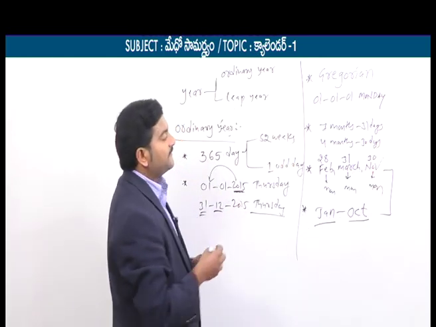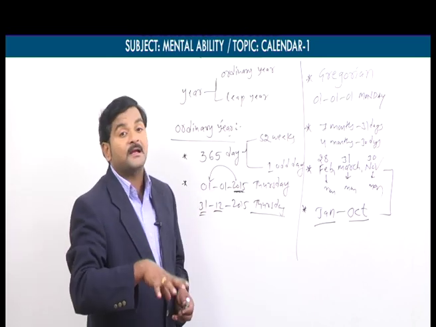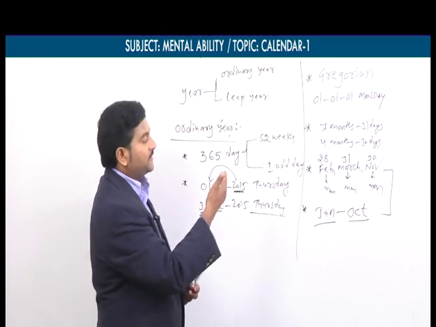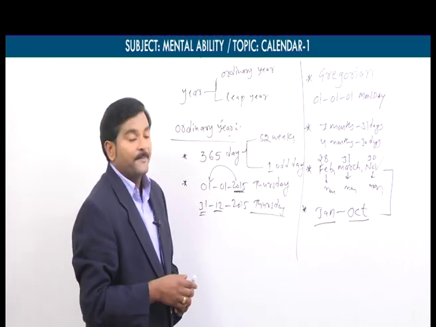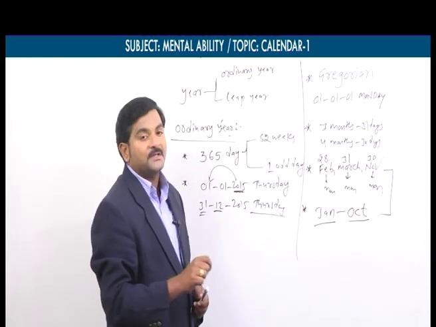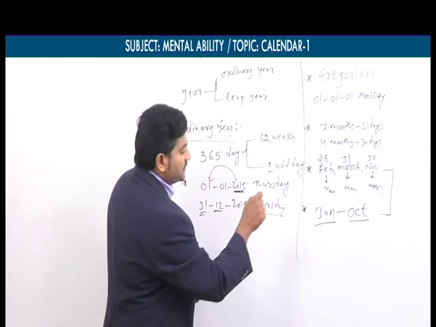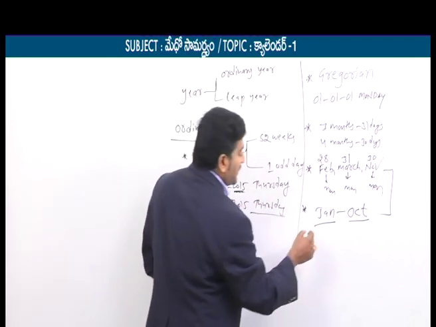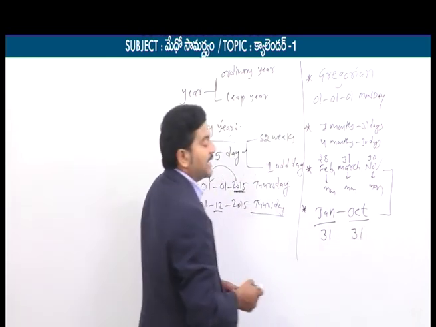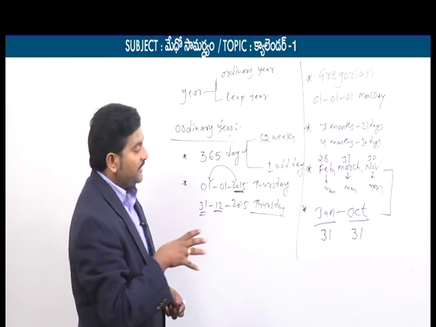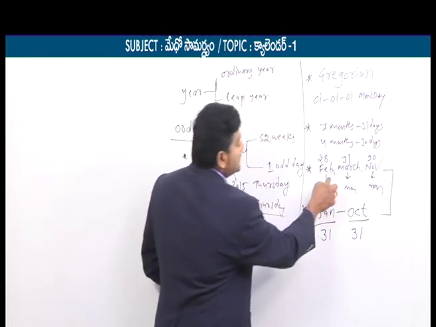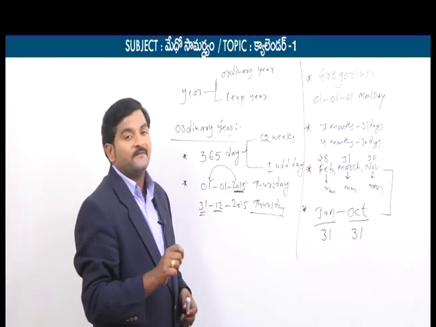In these 3 months the number of days are different, so they start with only the same day. But January has 31 days and October also has 31 days. That's why these 2 months are said to be same calendar months, whereas those 3 months are said to start with only the same day.